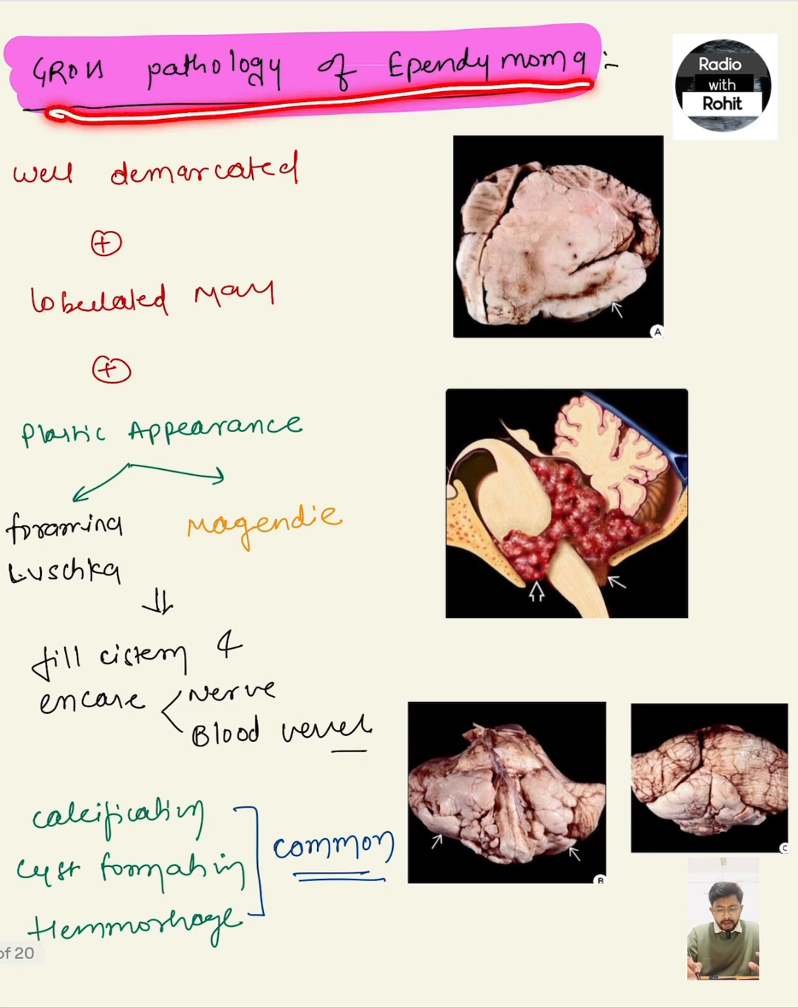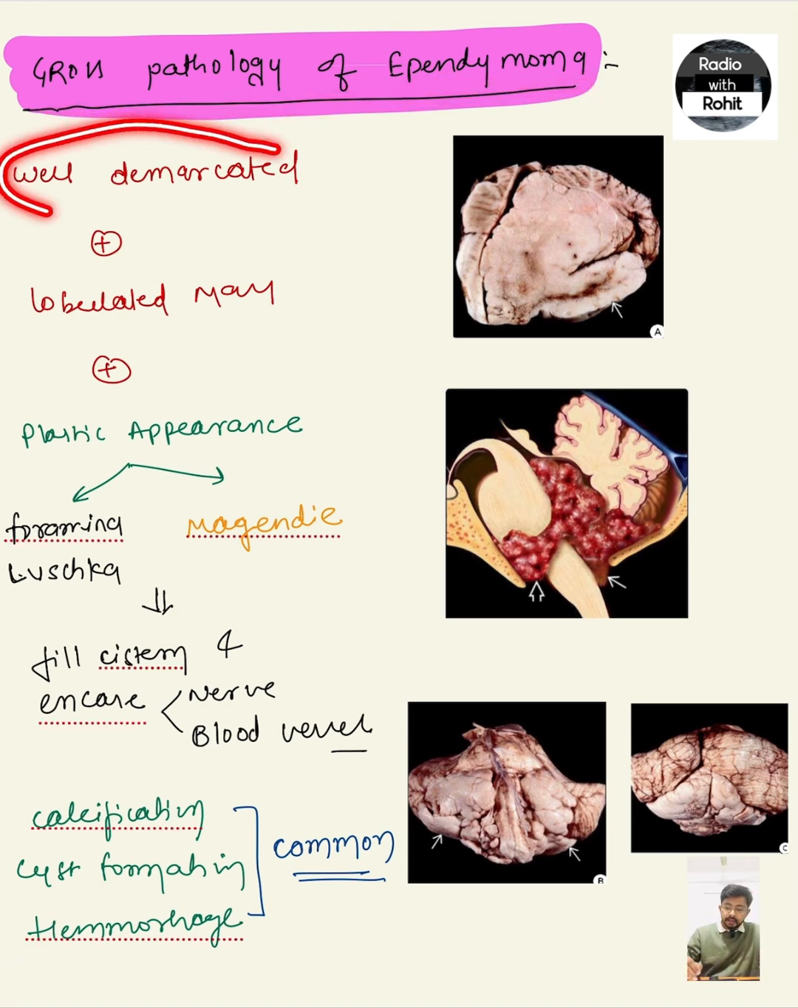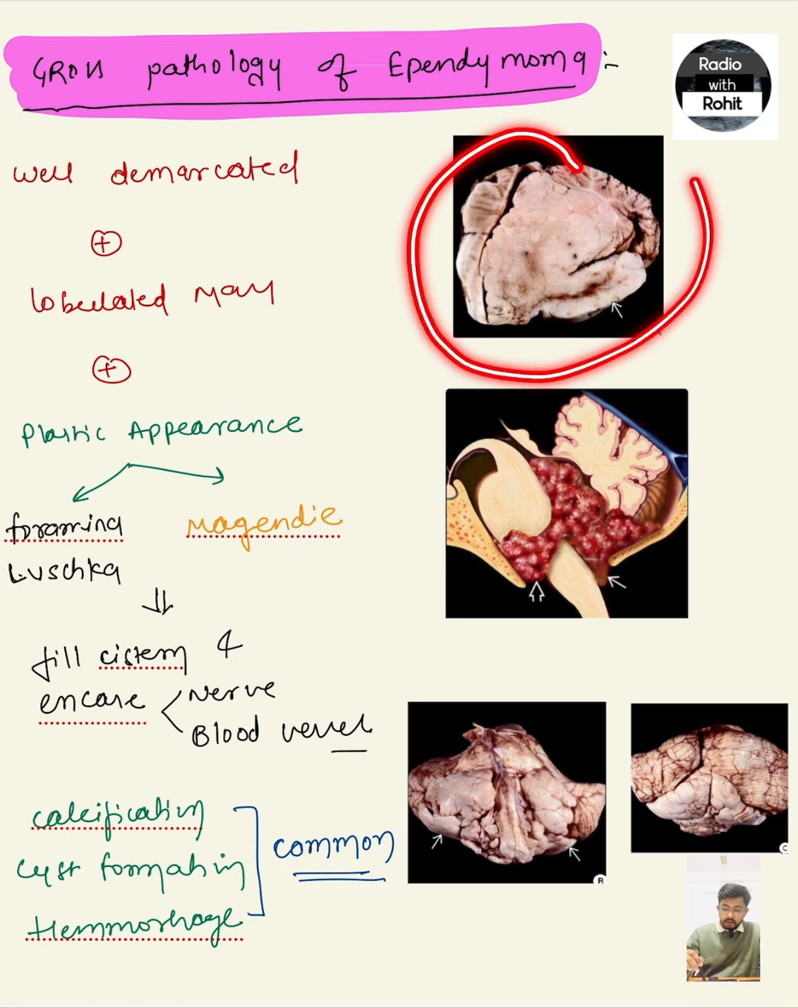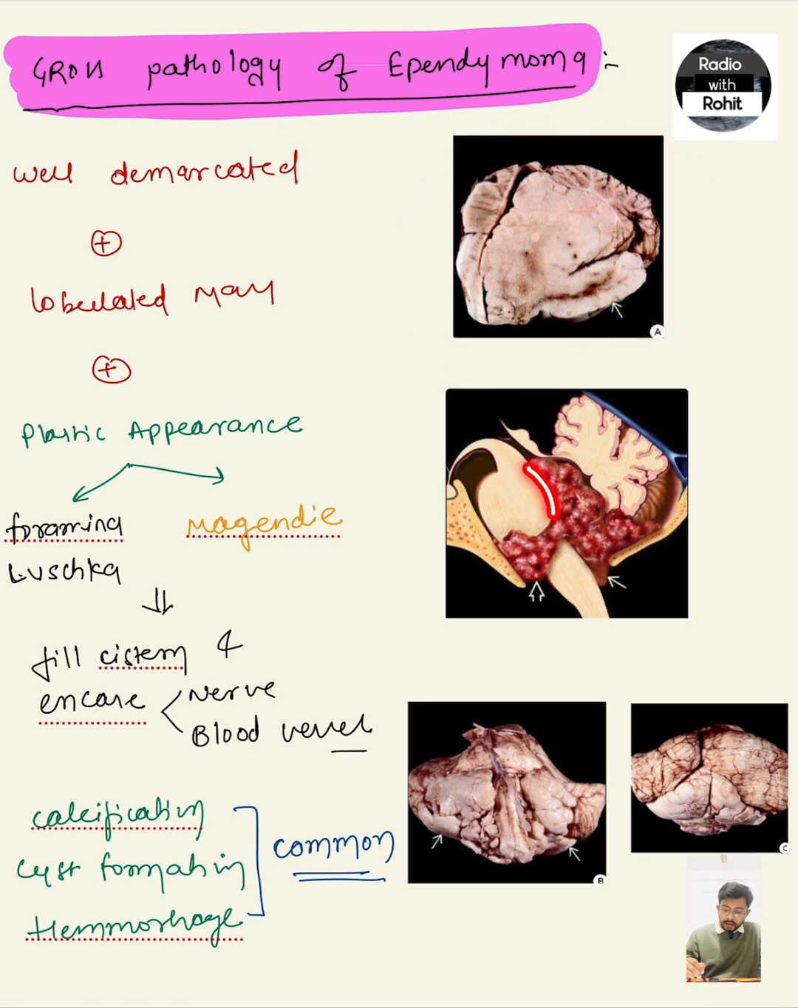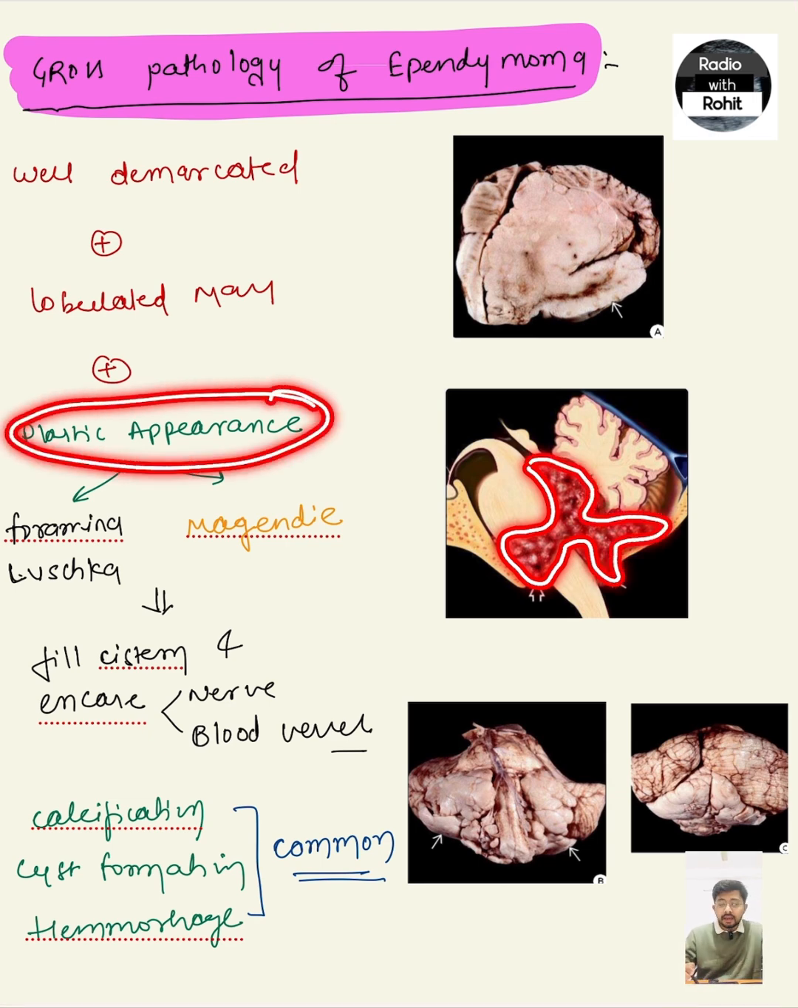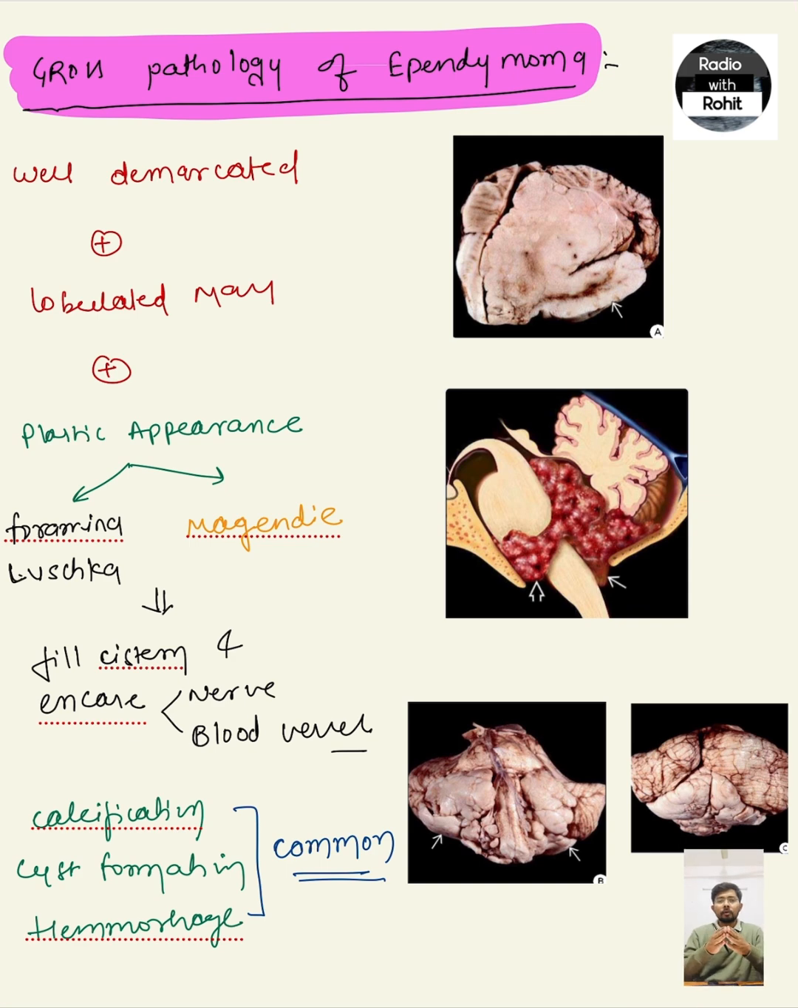Now the gross pathology of ependymoma. It is a well-demarcated, lobulated mass that appears plastic. Plastic appearance means that it behaves like toothpaste coming out of its tube. When paste comes out of the tube, it can spread anywhere it gets space. Here it is going through the foramen magnum, the foramen of Magendie, and the foramen of Luschka at the CP angle.